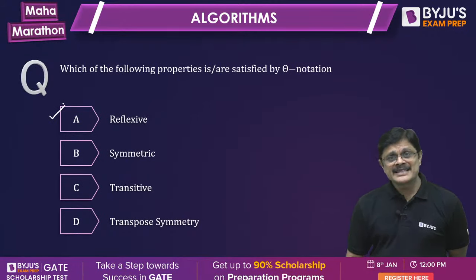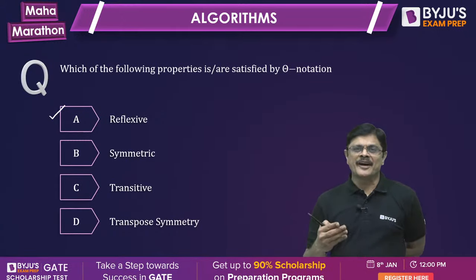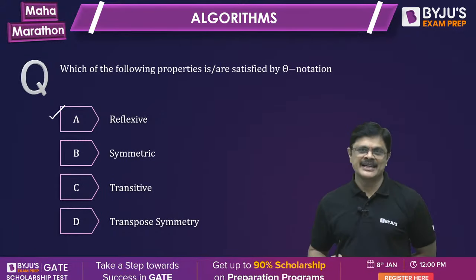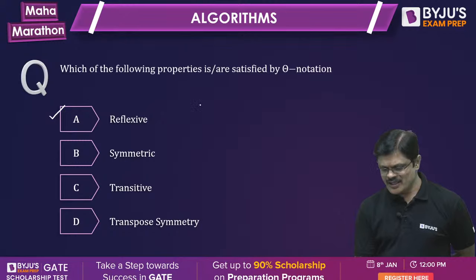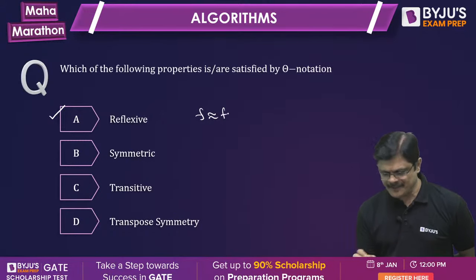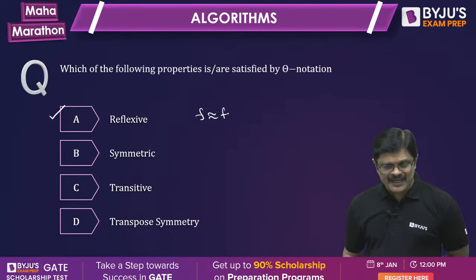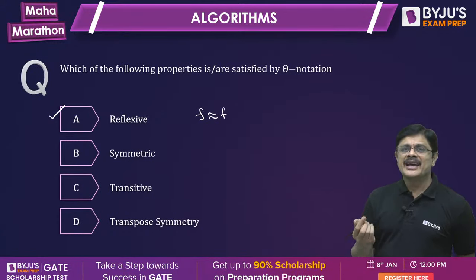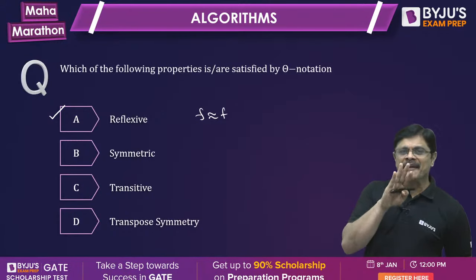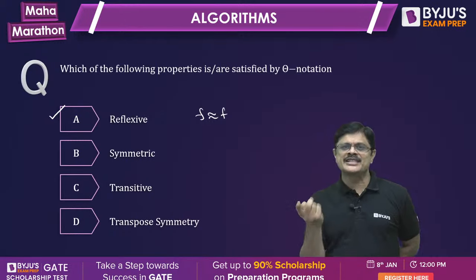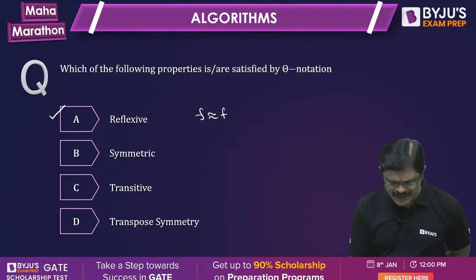reflexive is satisfied because every function is big theta of itself, asymptotically equivalent to itself. So we can say F is equivalent to F. And what about symmetric, sir? If F is big theta of G(n), can you say G is big theta of F(n)? Yes, you can say.